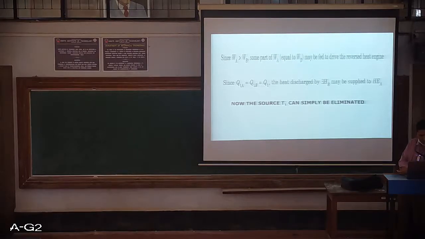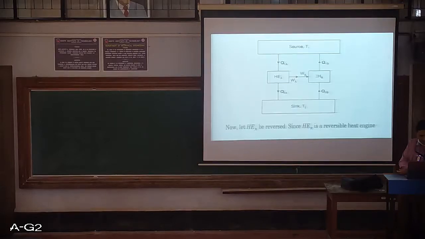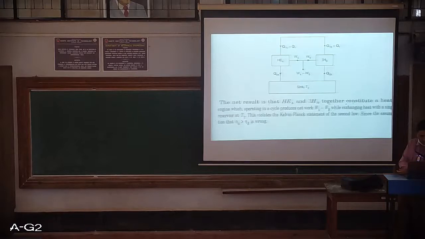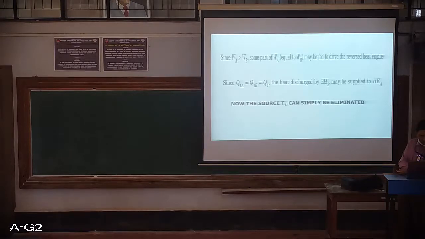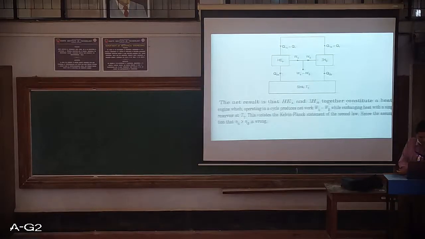But we already know that Q1A is equal to Q1B is equal to Q1. So what happens now is, the heat discharged by engine B may be supplied directly to engine A. You can just see here. Since Q1B is equal to Q1A, I will just remove this source, because whatever is Q1B, I will directly put it as Q1A back to this heat engine. I can do it like that. Now the source T1 can simply be eliminated.